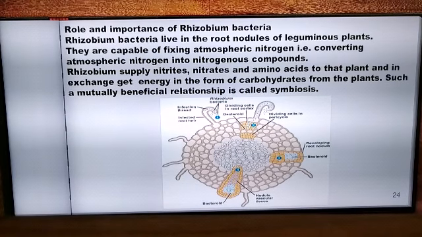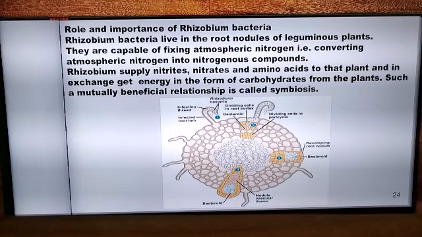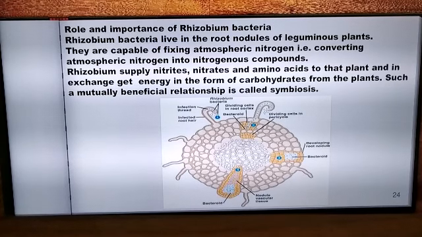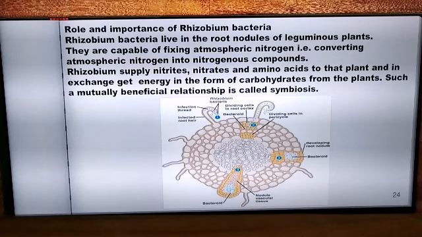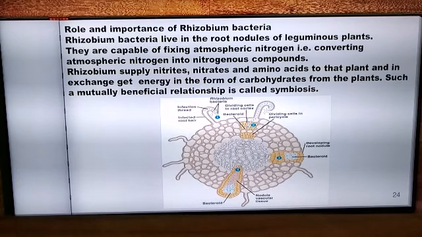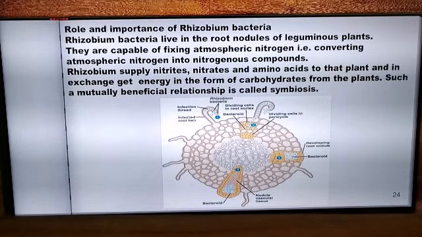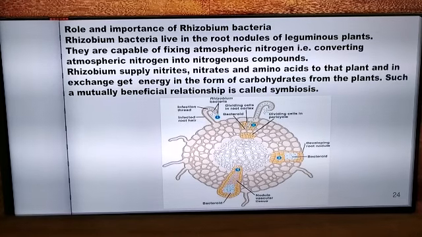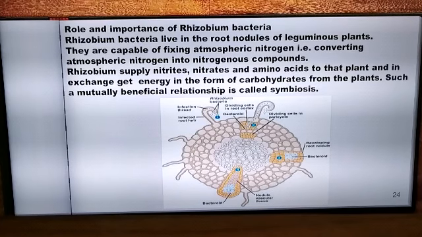That is, the Rhizobium bacteria convert the atmospheric nitrogen into nitrites, nitrates and amino acids, and make these nitrates, nitrites and amino acids available to the plants. On the other hand, Rhizobium receives nutrition from the plant in the form of organic acids. So this is a beneficial relationship called symbiosis.